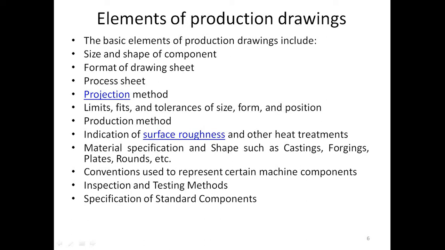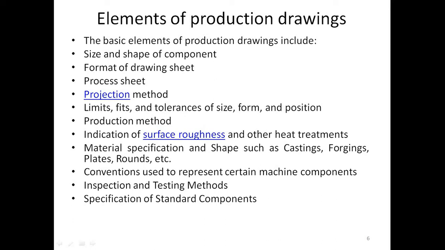That is, shape must be maybe round, maybe rectangular, or any shape. And size and dimensions are there. Diameter or size 40 diameter, 50 diameter, 100 diameter. Likewise, the size and shape of the component must be there. Then format of drawing sheet, as per the standard format of drawing sheet must be there. Blocks are there. Then process sheet. Process sheet means first operation sequence, first operation, second operation, third operation, like that. The process sheet, the equipment used to manufacture, to measure the critical parts, which must be on that process sheet.